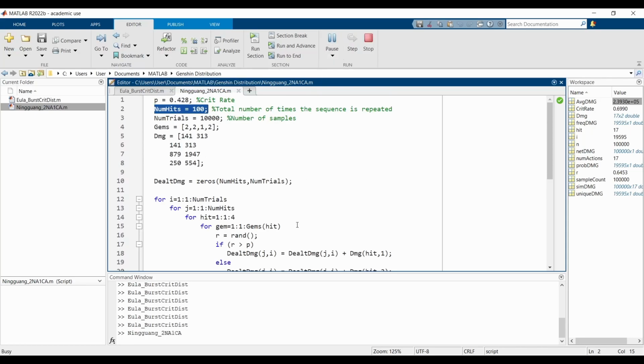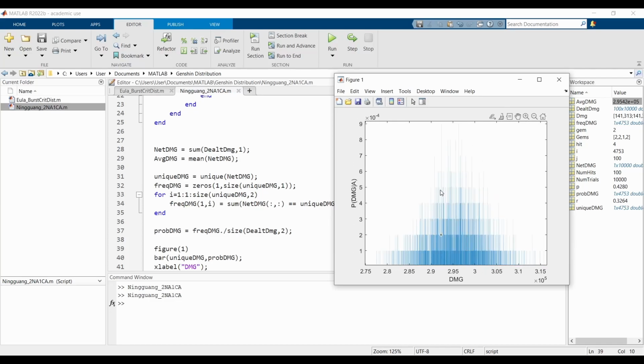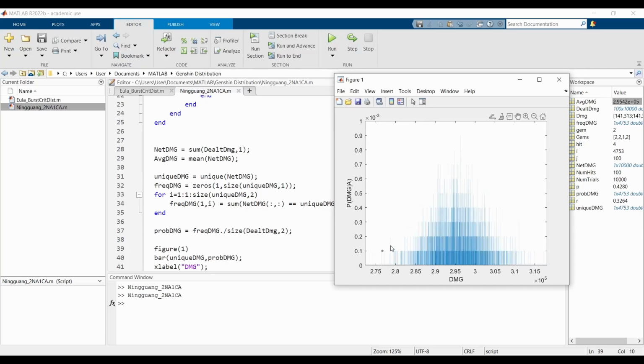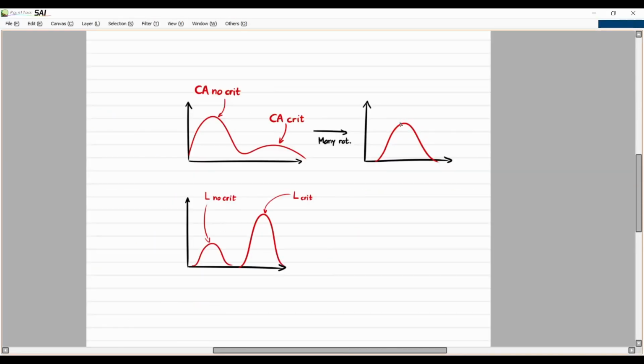It's the same thing as before, so let's run it. Okay, here we go, now we can see it. We can see that it's a bit faded, but that's because we're using the probability distribution point of view. By doing this 2 normal attack, 1 charge attack sequence 100 times, the amount of damage that we do is getting pretty consistent. It's a lot more consistent. And that is what the central limit theorem is telling us. It's starting to look a lot more like this normal distribution, which has only a single peak.